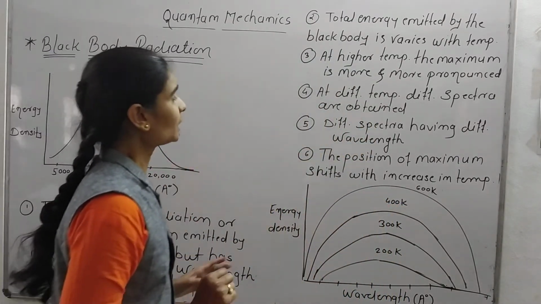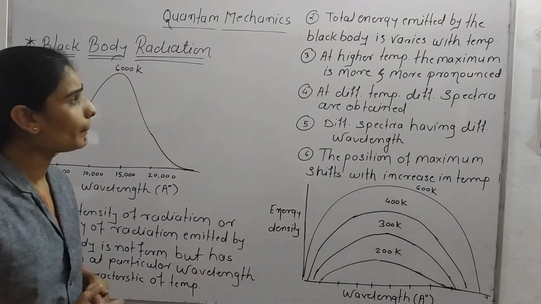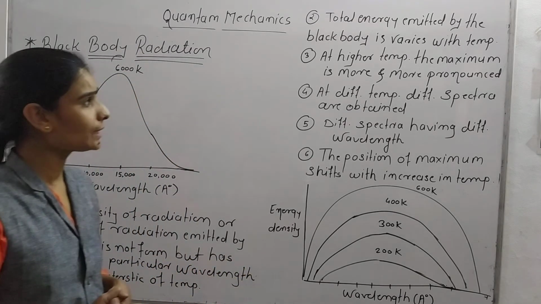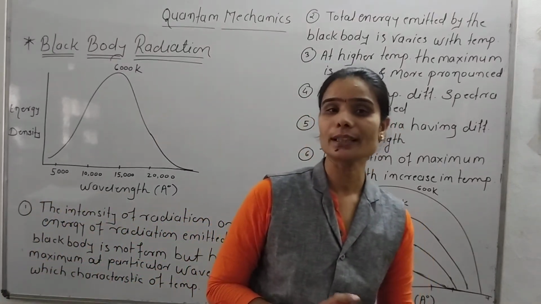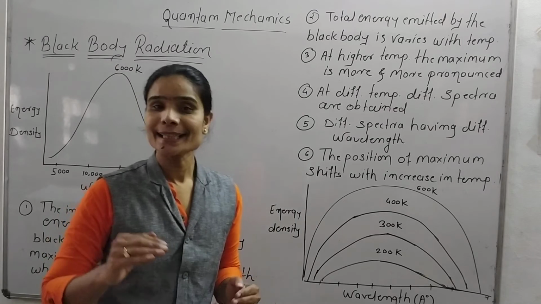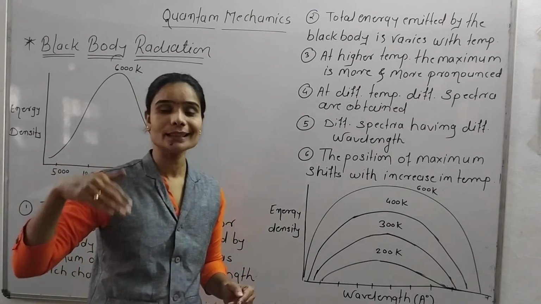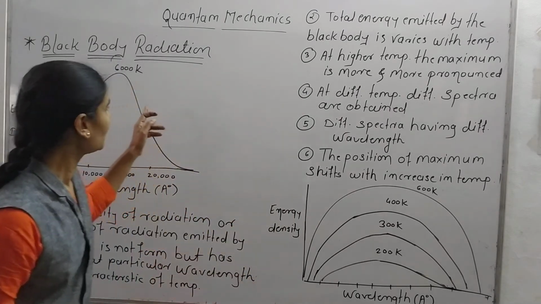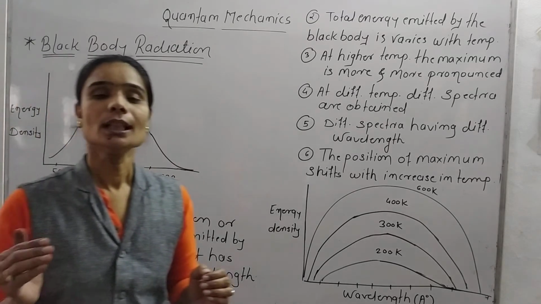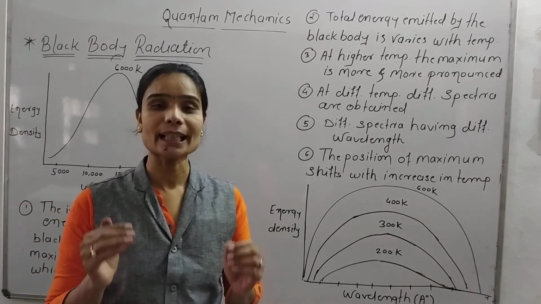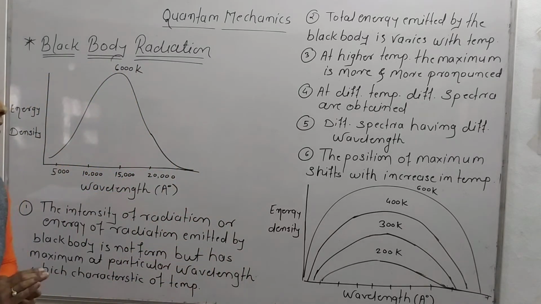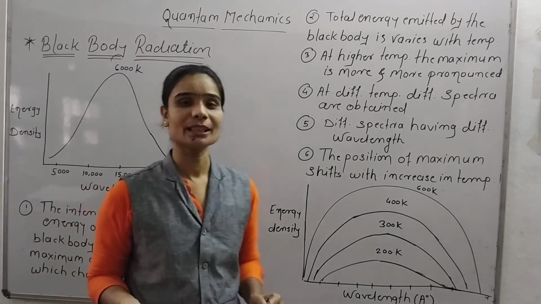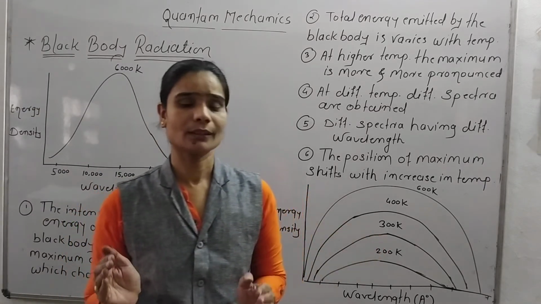Now, second, the total energy emitted by a black body varies with temperature. We already said that black body radiation depends on the temperature and wavelength. As the temperature increases, the energy emitted increases, because the black body gives the maximum energy, it is the maximum energy emitter. In the second characteristic, the energy emitted by a black body varies with temperature, because the temperature is different. Why is it different?